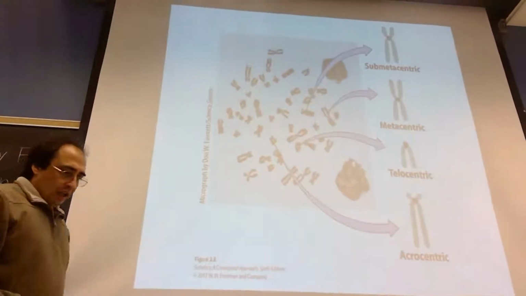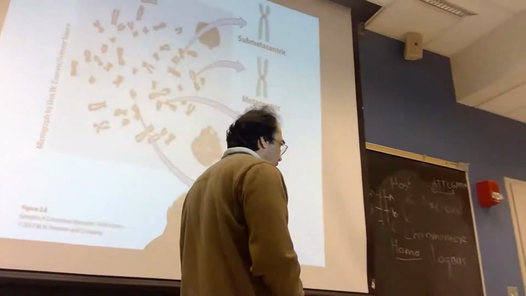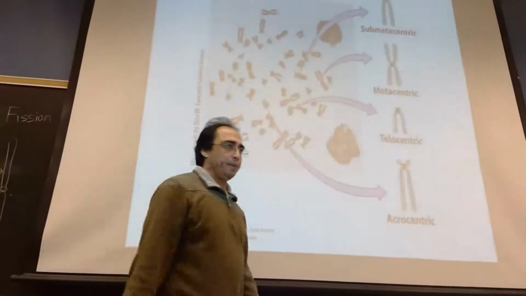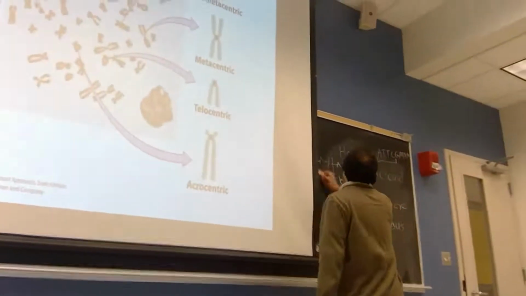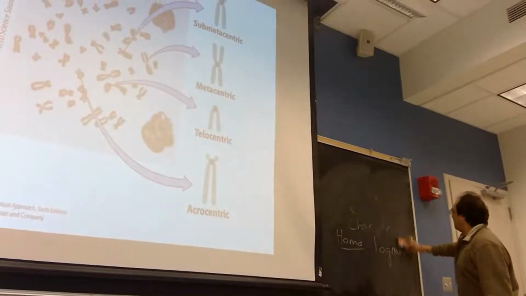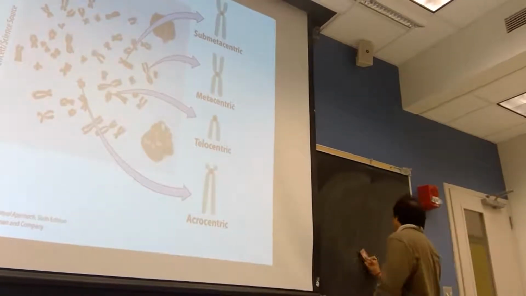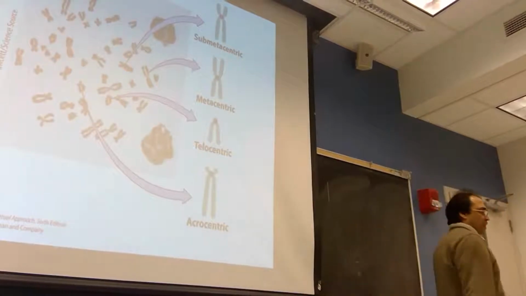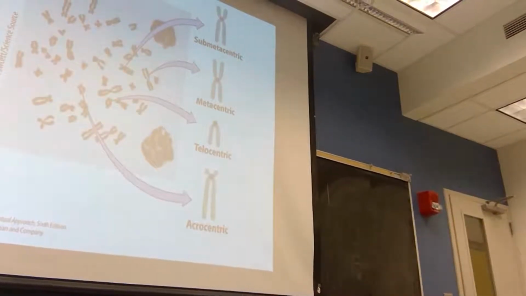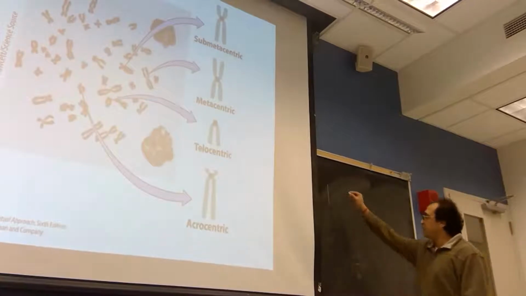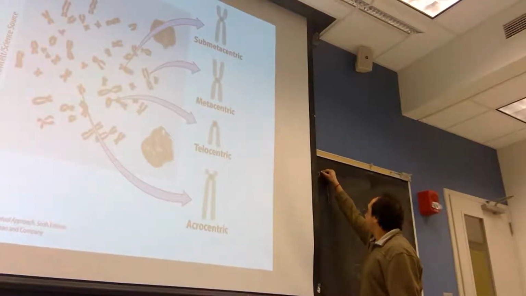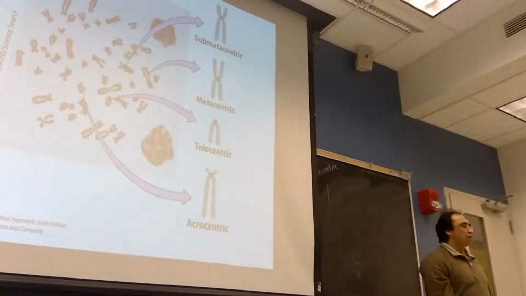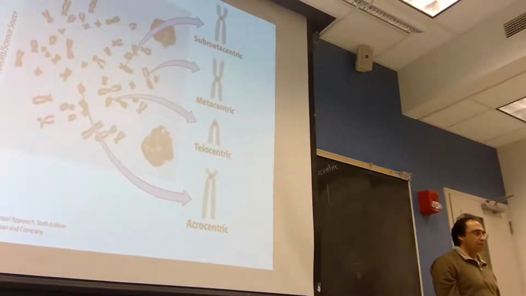Now, based on the position of centromere, the chromosomes can be divided into various groups. So the first one is that there is a chromosome here, there is no centromere at all. This is called eccentric chromosome. No centromere, eccentric chromosome.